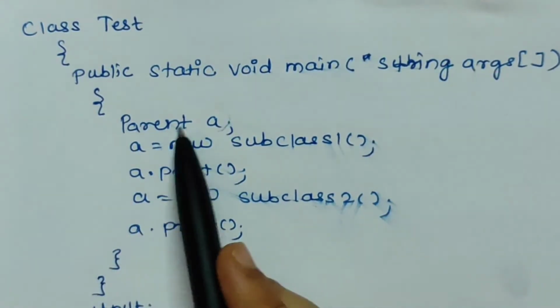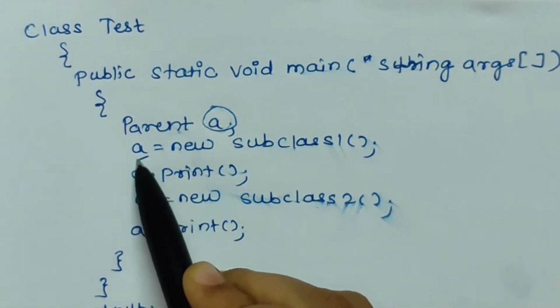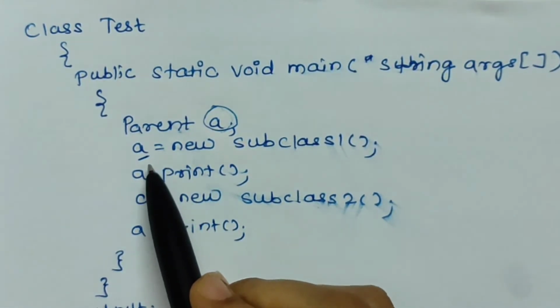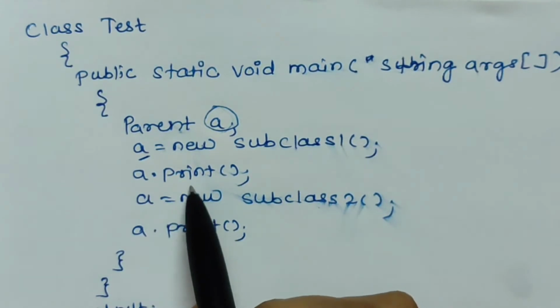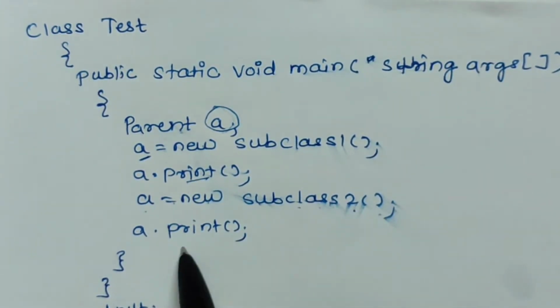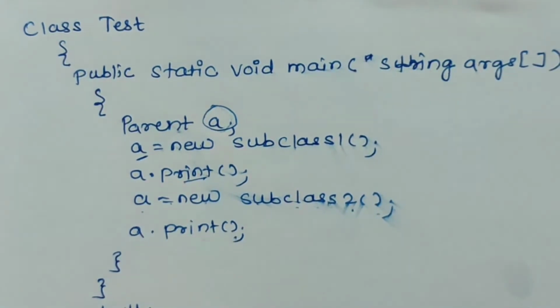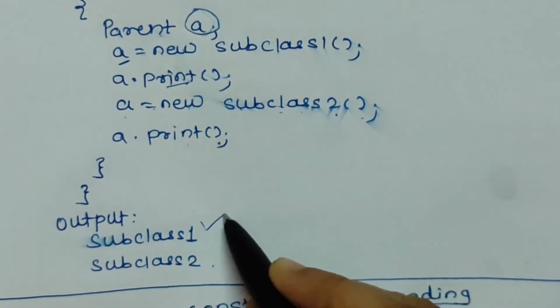This main class defines an object of the parent class, and we are calling this object: A equal to new subclass 1 and A dot print. Again A equal to new subclass 2, then A dot print. So can you guess the output? The output will be subclass 1 and subclass 2.